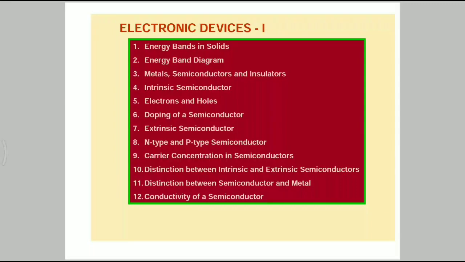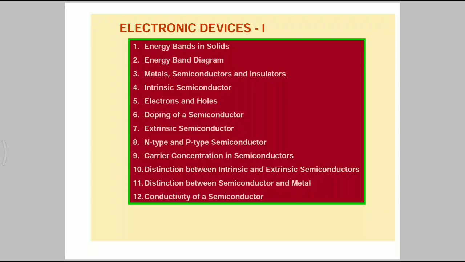In this content, we have to discuss energy bands in solids, energy band diagrams, metals, semiconductors and insulators, intrinsic semiconductors, electrons and holes, doping of a semiconductor, extrinsic semiconductors, N-type and P-type semiconductors, carrier concentration in semiconductors, distinction between intrinsic and extrinsic semiconductors, distinction between semiconductors and metals, conductivity of semiconductors.